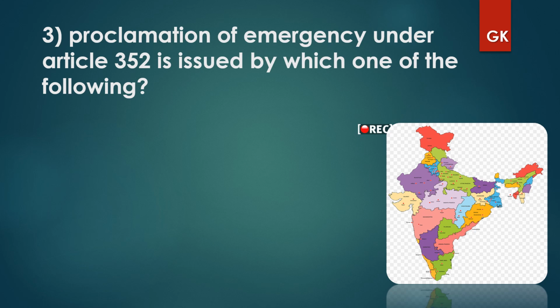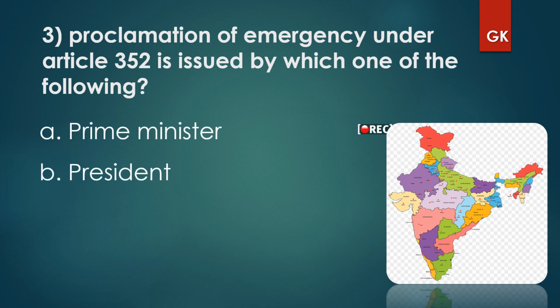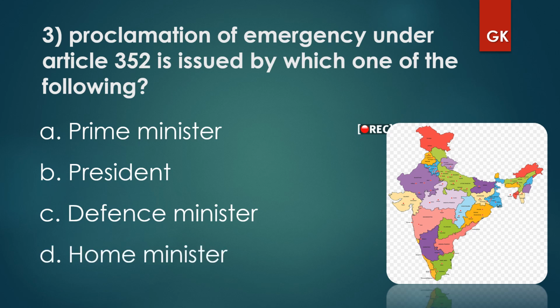Proclamation of emergency under Article 352 is issued by which one of the following? Prime Minister, President, Defense Minister, Home Minister. The right answer is President. So the emergency under Article 352 is issued by the President.